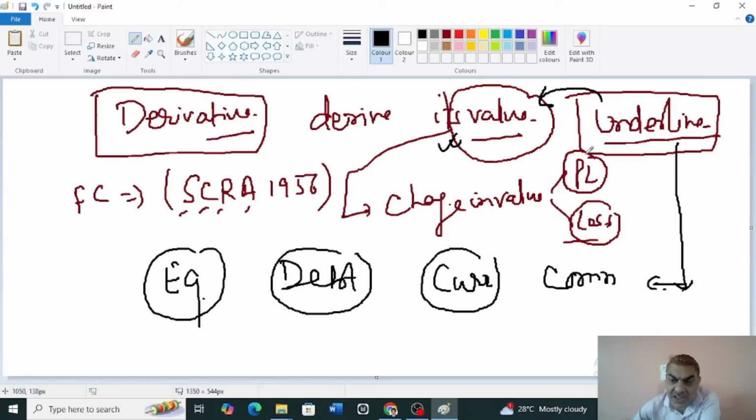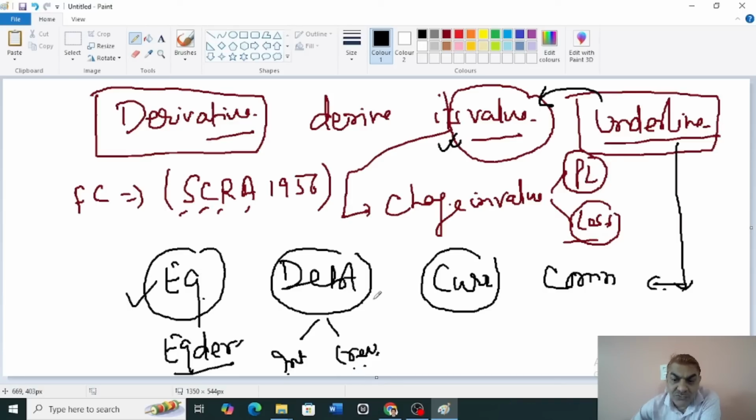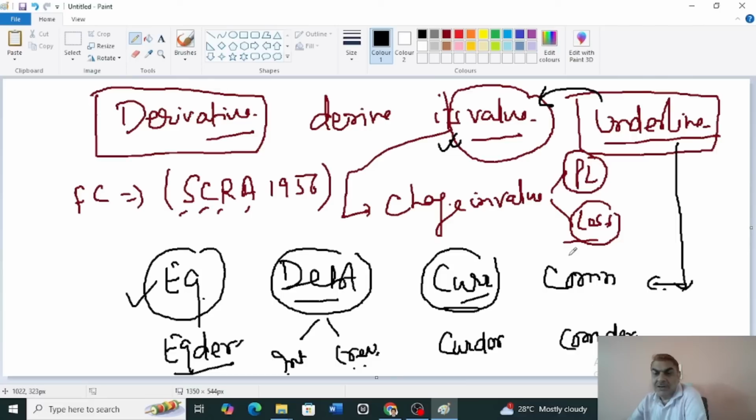So based upon this asset class, you can design derivatives: equity derivatives, deriving value from underlying equity. We will say two types of debt derivative, interest rate derivative and credit derivative. So interest rate derivative and credit derivative derive their value from the underlying called debt. Similarly, currency derivative derives its value from the underlying of currency, and commodity derivative derives its value from its underlying called commodity.